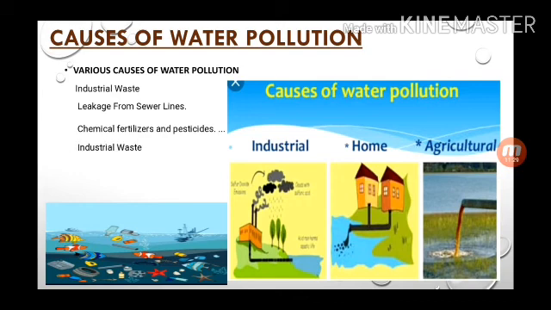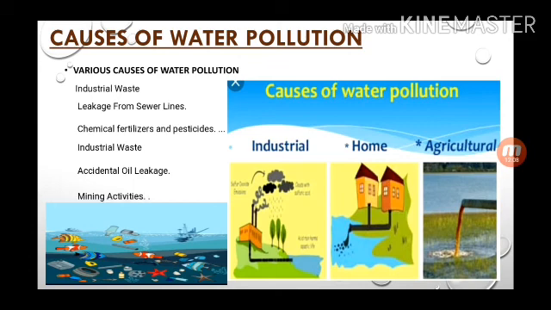Industrial waste and accidental oil leakage. Yes, many ships are carrying a heavy amount of oil from one country to another, and suppose if any accident happens, all that oil will spill in the river and in the sea, and you know what the effect of oil is on the body of sea animals.